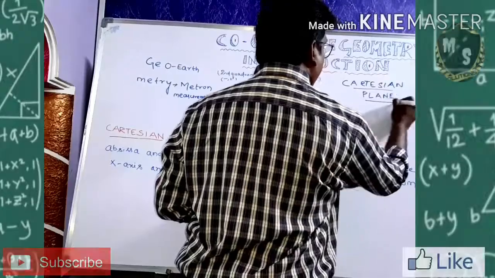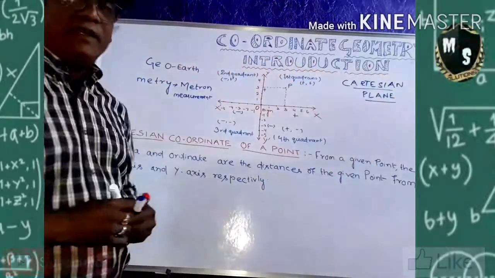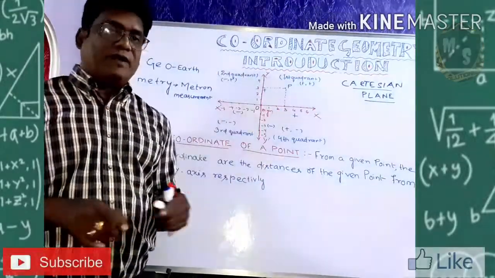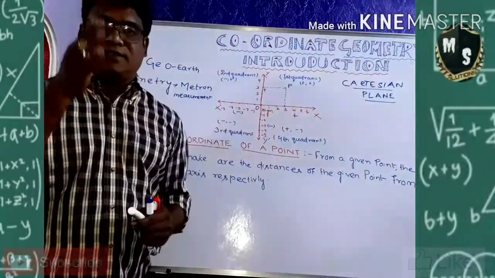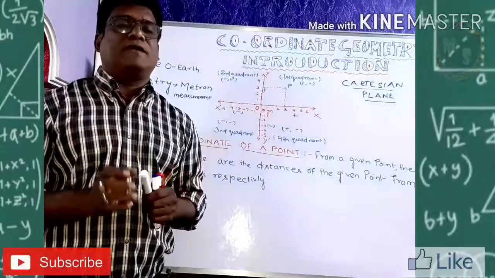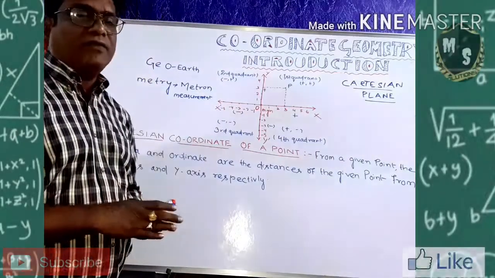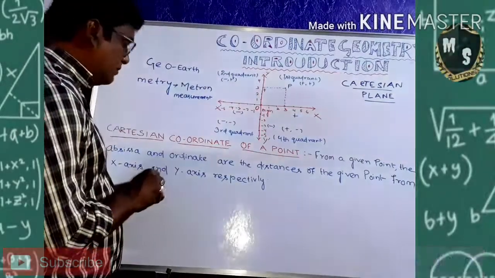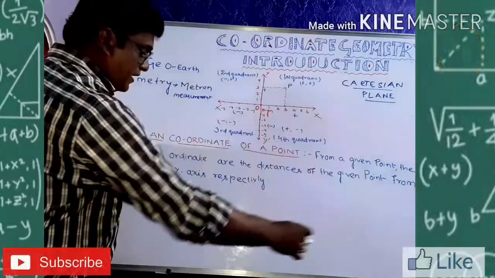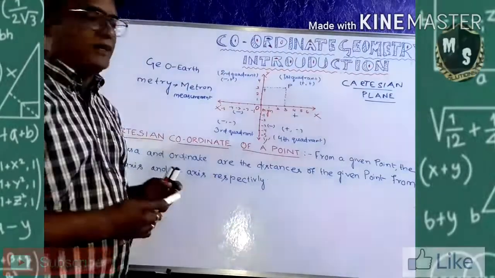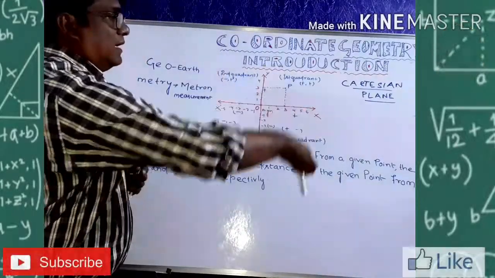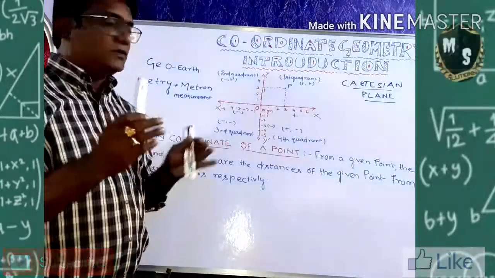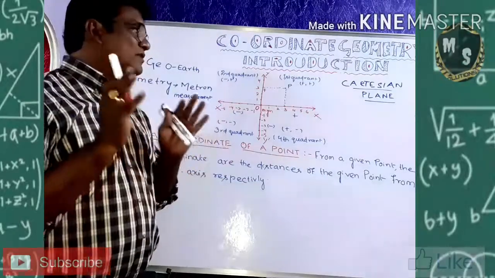Now you see, I am explaining what a Cartesian plane is. The Cartesian plane is a plane where the horizontal and vertical lines are crossing each other. A graph book is a very good example of a Cartesian plane. In my figure, my whiteboard can be called a Cartesian plane. There will be a lot of horizontal lines and vertical lines crossing each other. One line I took for you to explain the coordinates.